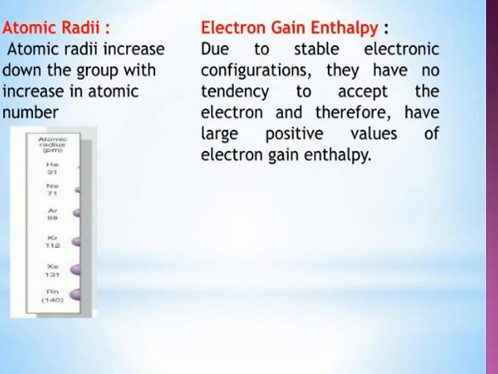Why do they call it a positive value? Due to stable electron configuration, they have no tendency to accept electrons, and therefore they have a large positive value of electron gaining enthalpy. Generally, consider the halogens having negative electron gain enthalpy. Why? Because they want electrons. Here they don't want electrons. Clear? Look at a simple example of positive electron gaining enthalpy. You know, if a child is not hungry and you are giving food, how do you feel? Noble gas elements are also like that.